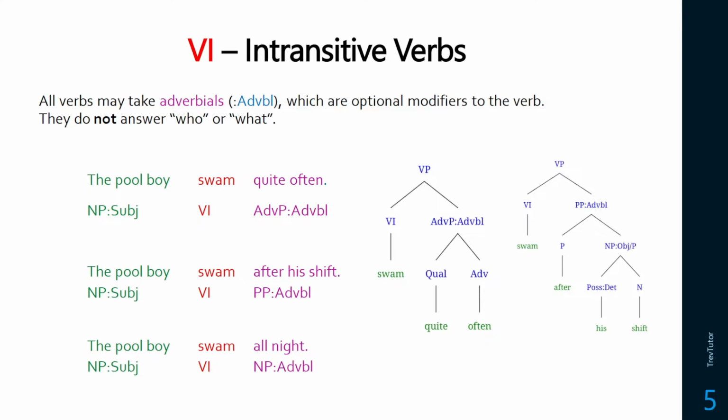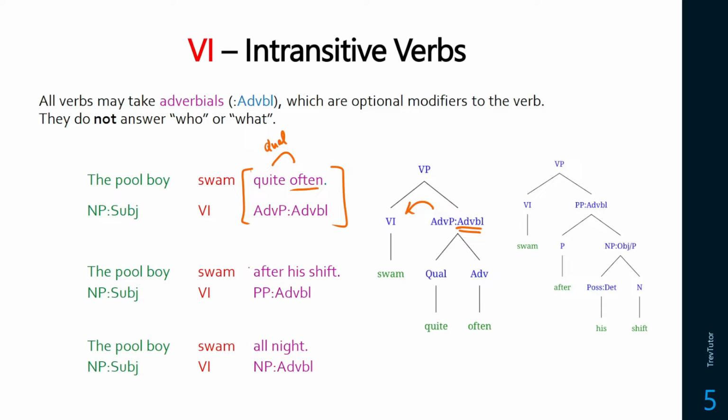Now, all verbs can take these things called adverbials. So you might think of adverbs. They add extra, modifying information to the verb itself. So adverb phrases and prepositional phrases that describe the verb are called adverbials. So we could say the pool boy swam quite often. Now, quite often is an adverb phrase. There's the adverb there, and you have a qualifier that's intensifying it or telling you how often it is. And this whole thing functions as an adverbial because it's describing more information about the swimming.